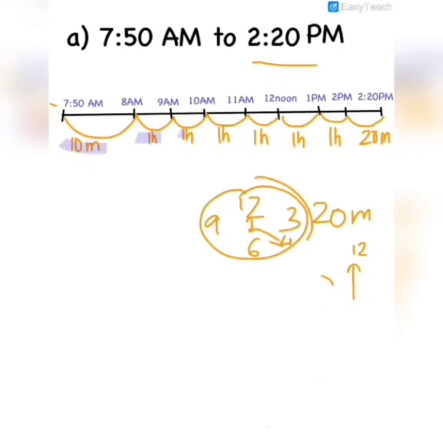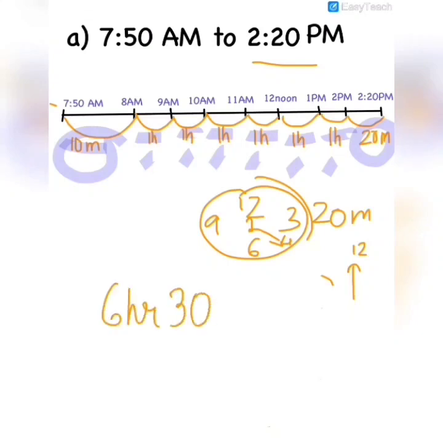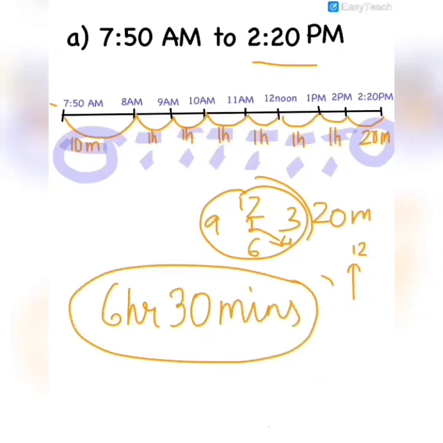First we will calculate hours. So 1 hour, 1 hour, 2 hours, 3 hours, then 4 hours, then 5 hours, then 6 hours. Then we have minutes also. 20 minutes plus 10 minutes gives 30 minutes. So we have 6 hours and 30 minutes. This is the elapsed time. Isn't it very easy? I will just brief it once again.